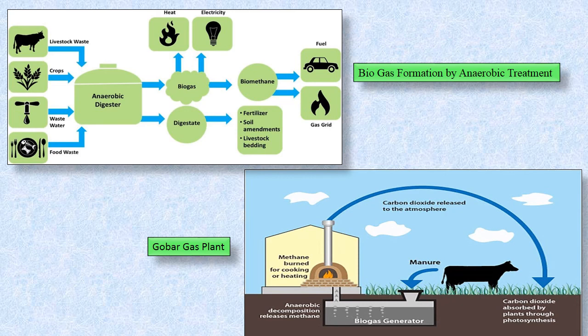If you look at the gobar gas plant, again the cow dung is used. There is a biogas generator where it gets decomposed with the help of the anaerobic decomposition method. The cow dung or agriculture waste will get decomposed, and methane gas will be produced, which will be used for burning. The carbon dioxide which is released goes into the atmosphere and again comes back to the earth. Carbon dioxide is absorbed by plants through photosynthesis. In this way, the cycle will go on. Let's go to the next slide.